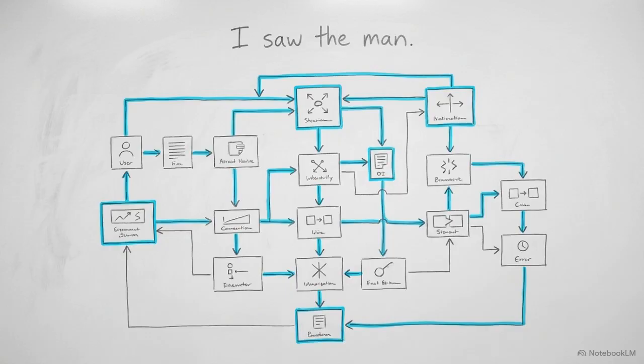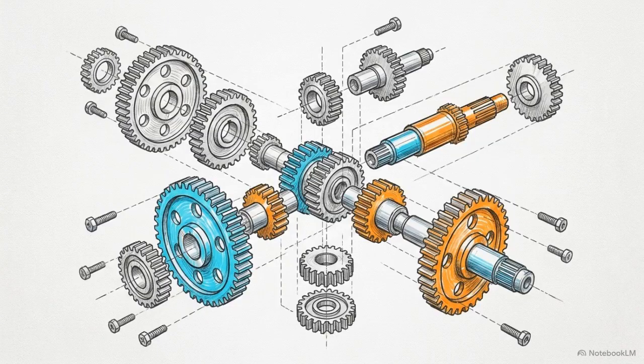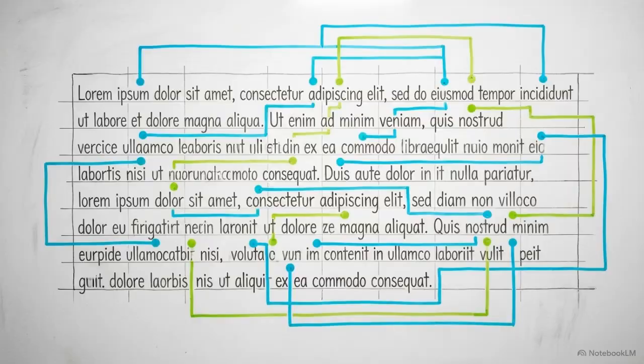To bridge this gap, computers must map out the invisible rules tying our words together. This process of drawing a blueprint for a sentence is what experts call parsing. Think of this like taking a complex machine apart to see how the components fit together. The computer isn't just reading, it's diagramming the logic behind every word.